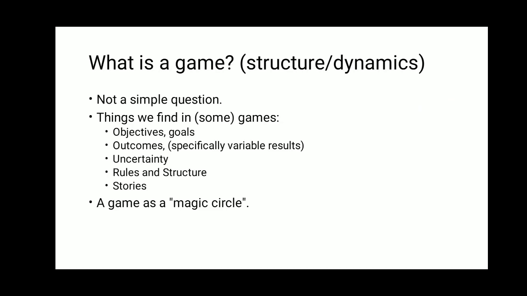We cannot decide whether we can win or lose. Rules and structures: every game will have different rules for playing as well as a different structural format. As well as stories, it can be like an adventure purpose also. So a game is a magical circle. A magical circle means it will every time have something different in it.